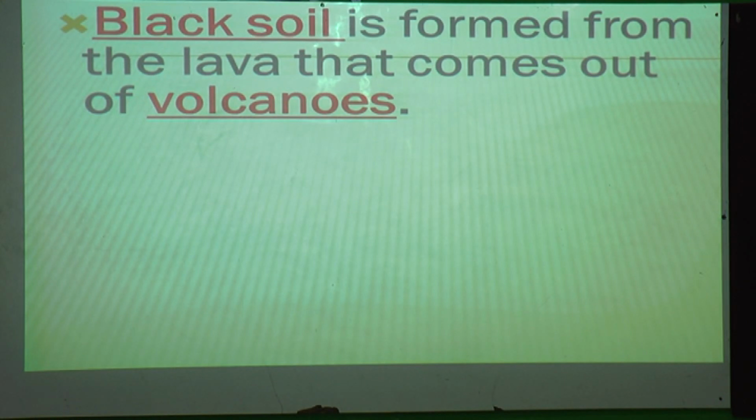Now, how is black soil formed? The black soil is formed from lava. When I say lava, have you heard this word? Yes, the lava that comes from volcanoes. What is a volcano, students? It is a type of big mountain where lava is deposited, and when it comes out it is very hot and burning. Due to the lava flowing, the place becomes black in color. So black soil is formed near volcanoes.